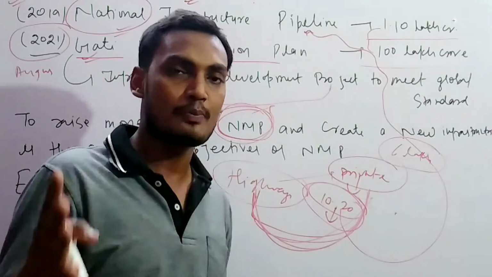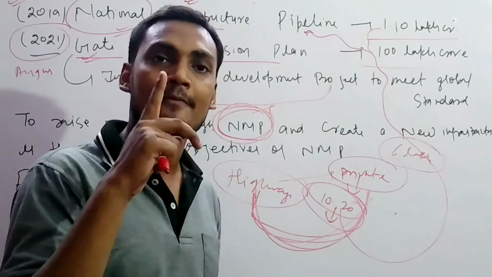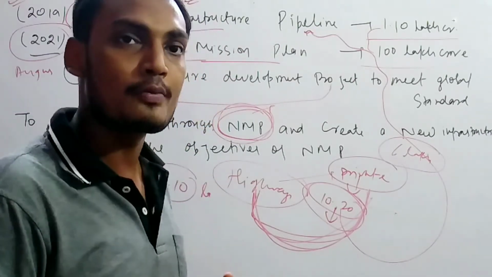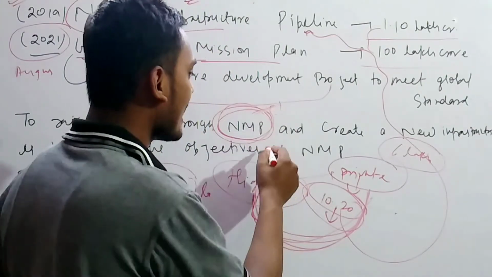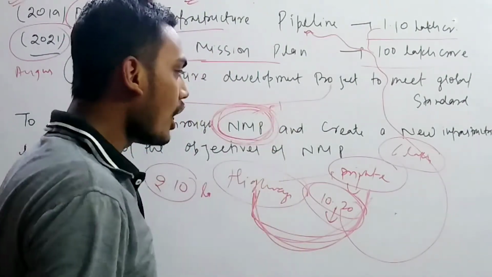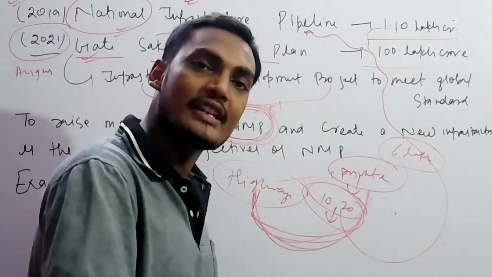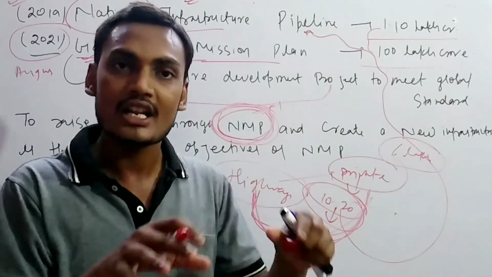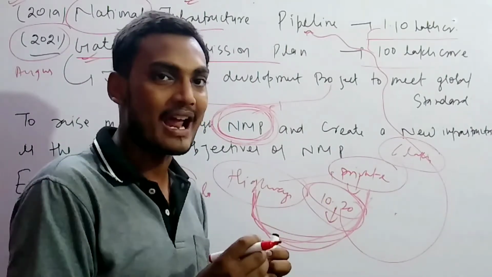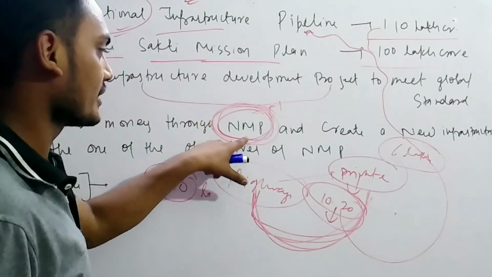Actually there are 3 to 4 ways to get investment, as you know: FDI, foreign portfolio investment, disinvestment or direct privatization. But this National Monetization Pipeline is another way, through monetizing the assets by the private player, who will give some money to the government out of that. This is another innovative way for private investment. That's why the government launched this National Monetization Pipeline.